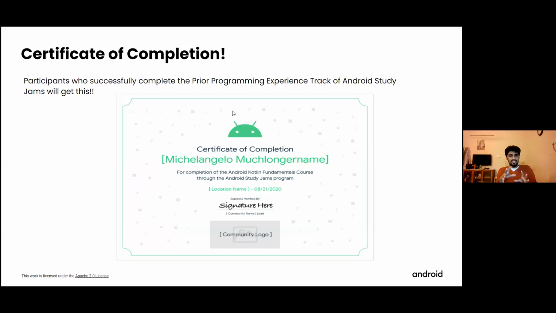So the very first thing that you would get is that if you complete all the 6 units, then you'll get a certificate of completion, which I think is pretty cool, and it might shine out on your LinkedIn profile. You never know.